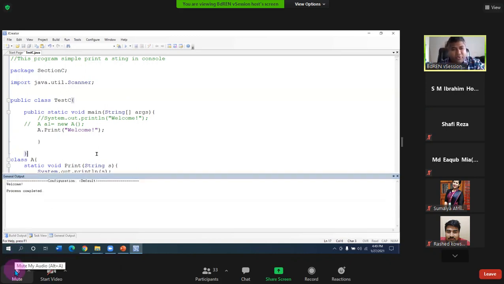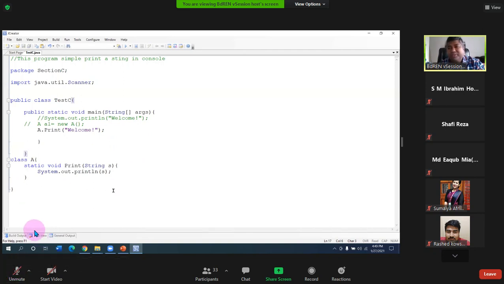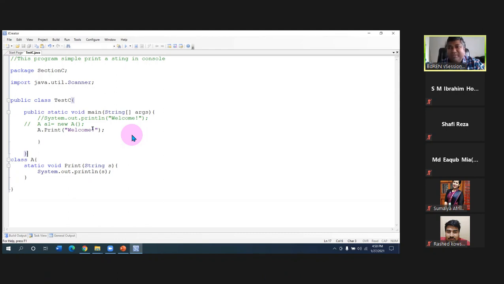So usually we don't want too many global methods or global functions. That's why static is used less. But we can create non-static methods and non-static variables much more in the program. Okay, you understand? In the static method area, you have limited space, so you want everything to be in the heap, because dynamic creations should be inside the heap. That's why we have non-static variables and non-static methods much more than static.